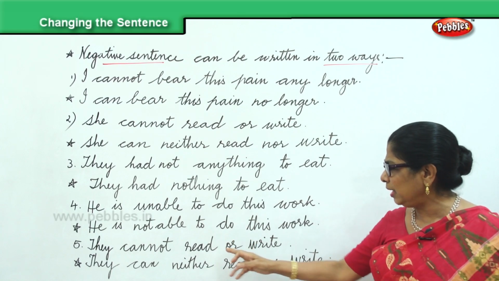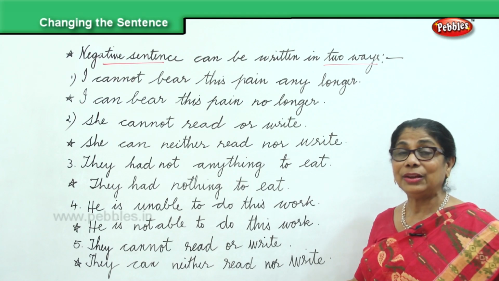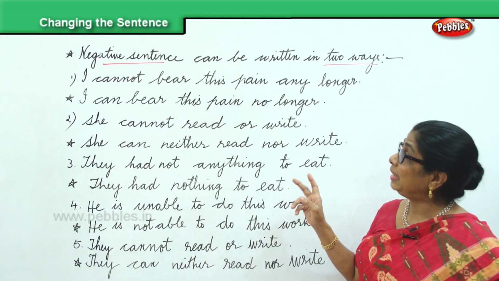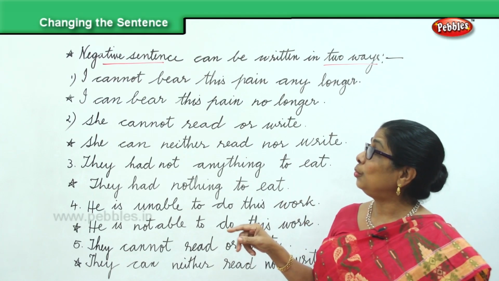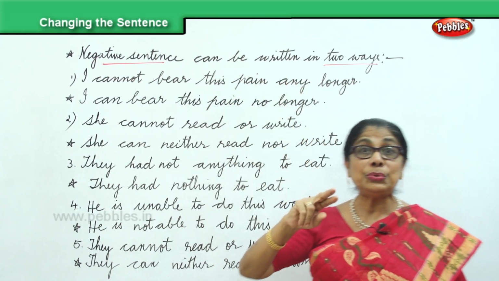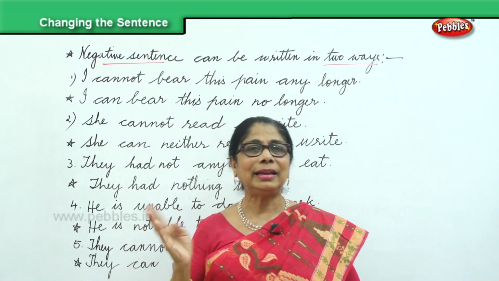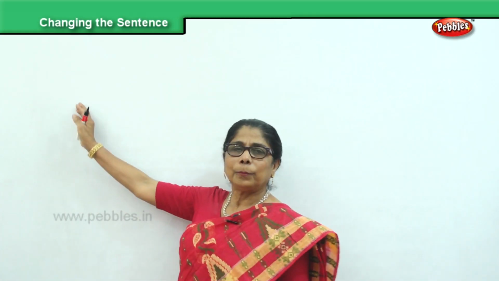They cannot read or write. They can neither read nor write. So we have learned now to write a negative sentence in two different ways by adding cannot, can, things like that. I will write down a few statements.